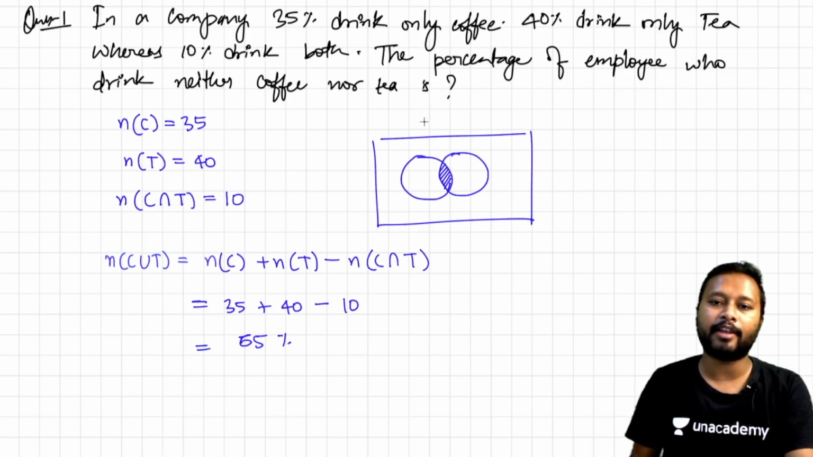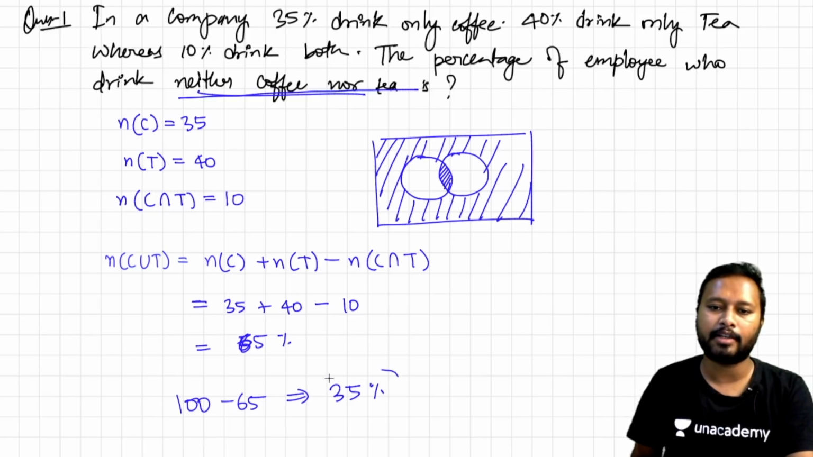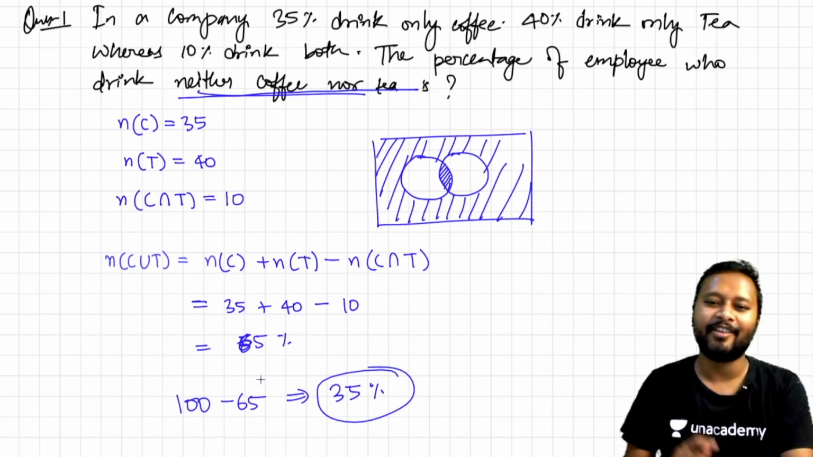Now we have to find those who drink neither of them, that means we need to find this outer region. How will we do that? We just take the total and subtract this. The total percentage will be 100%. So the percentage of people who drink neither coffee nor tea is going to be 100 minus 65, and that gives you 35%, and this was the correct answer. They are pretty simple.